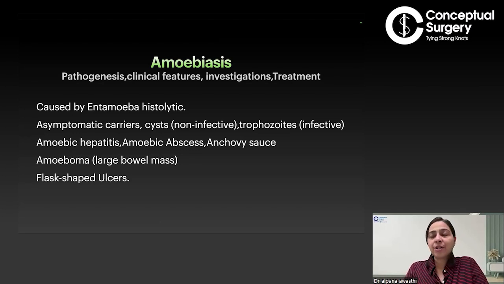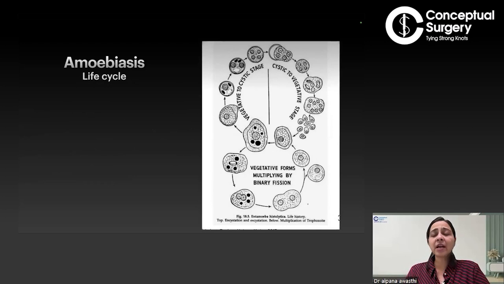Flask-shaped ulcers, I've already told you, in the large bowel, are classical ulcers which you cannot miss. The pathologist will call you and say, doc, this is a typical amoebic infection, please treat your patient with metronidazole. And mostly we put the patients on metronidazole along with second generation cephalosporins. But if not, we have to add those in our drug treatment charts.